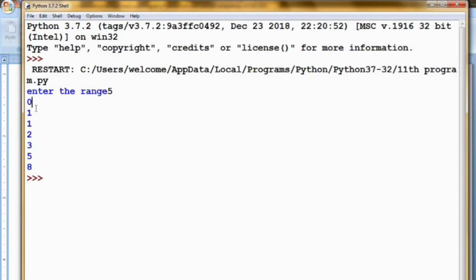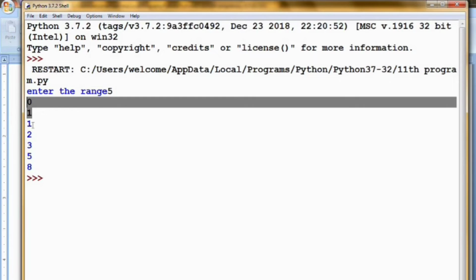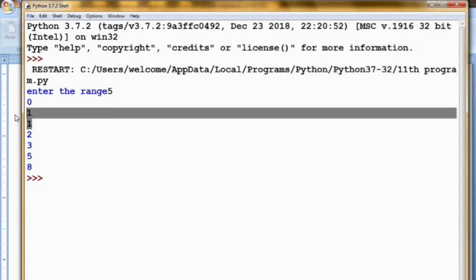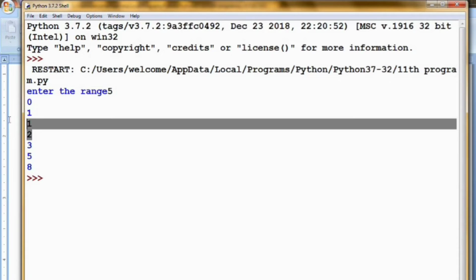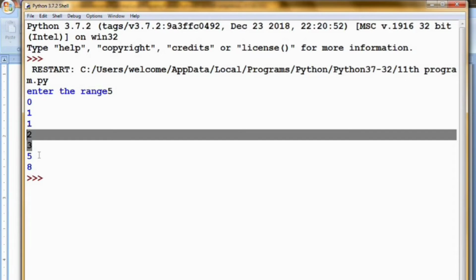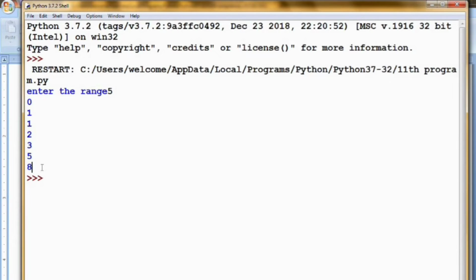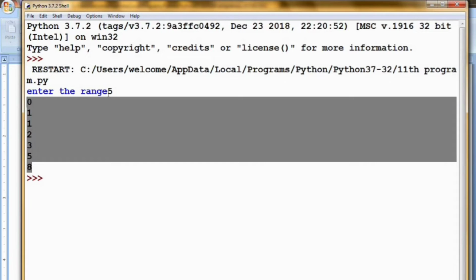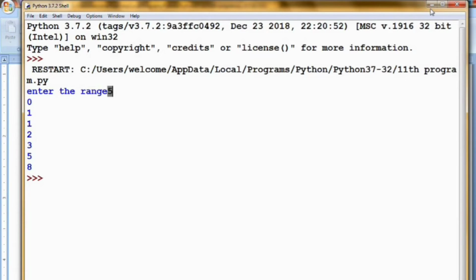First we have 0 and 1, that is the value of A and B. Next we have printed the value F, that is 1. So the third output is also correct, obviously. Next we added the previous two results, that is 2 plus 1, it is 3. It is also printed. Then 3 plus 2 is 5, then 5 plus 3 is 8. So this is printed, but here we got 7 outputs, although I have given the range 5.